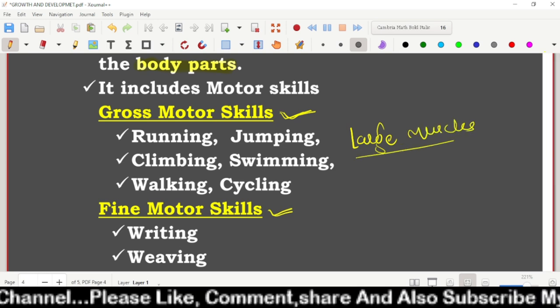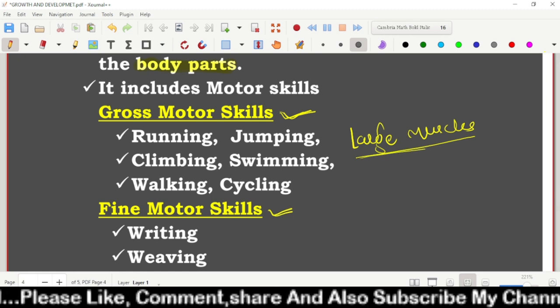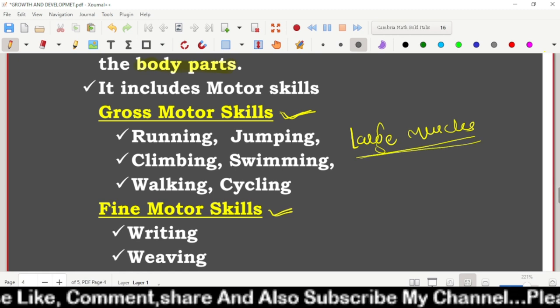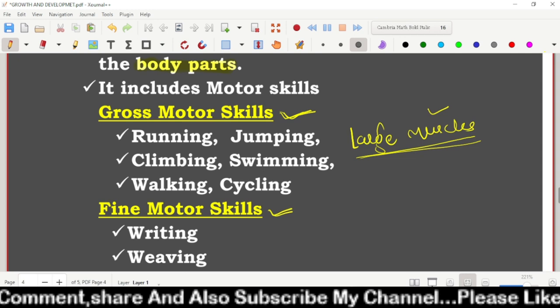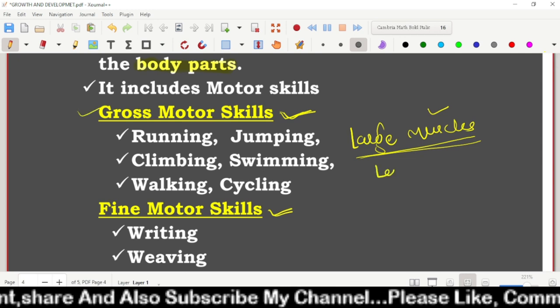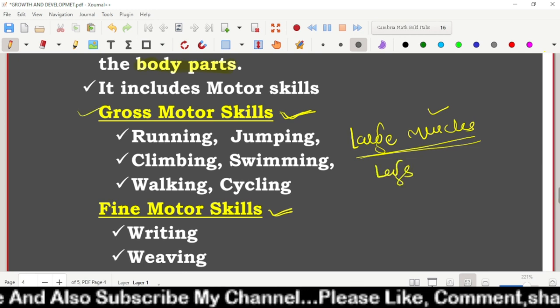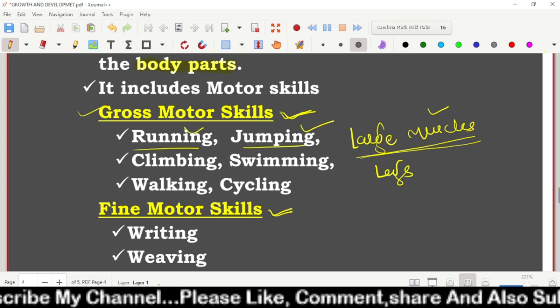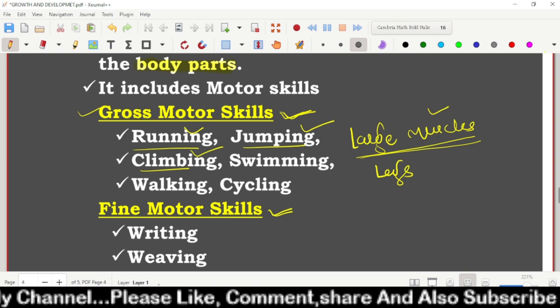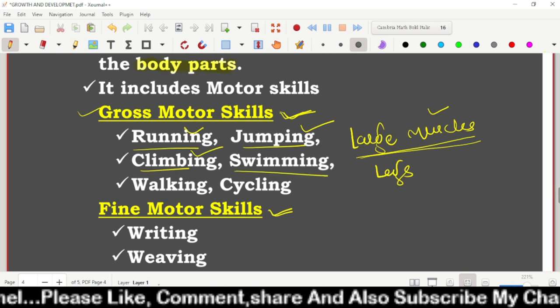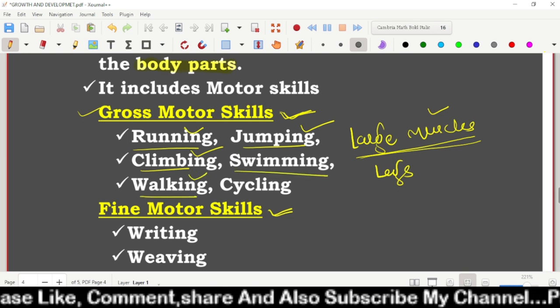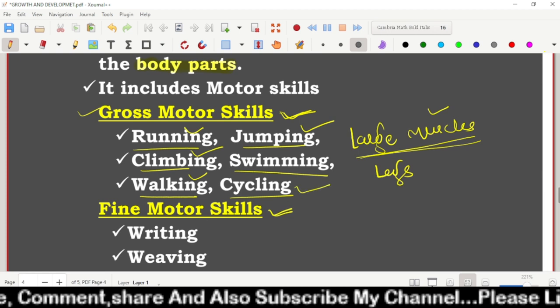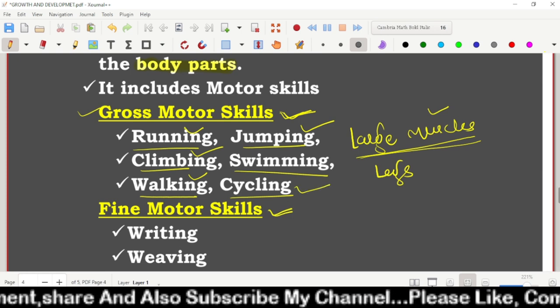To do the work, we are using large muscles of our body. Such types of motor skills are called gross motor skills. For example, for running we are using the legs. Jumping, legs. Climbing, legs. Swimming, hands we are using here. Walking, again legs. Cycling, again legs. So large muscles we are using means gross motor skills.